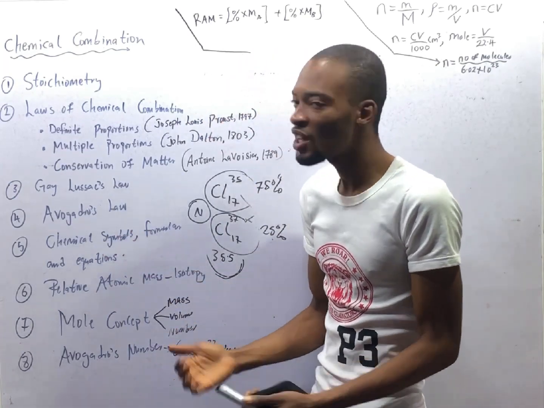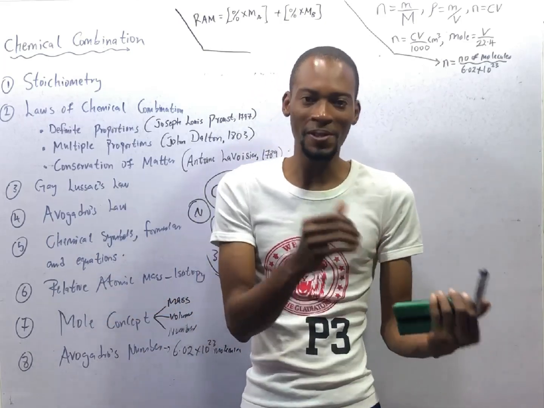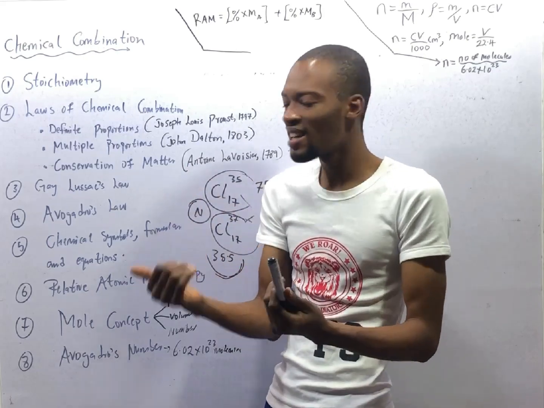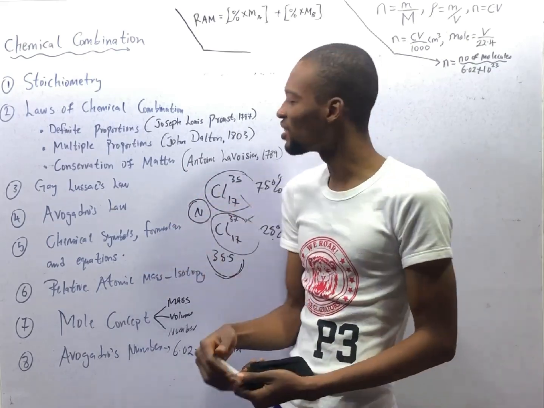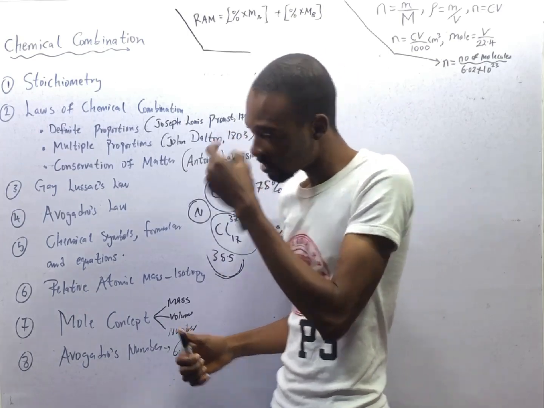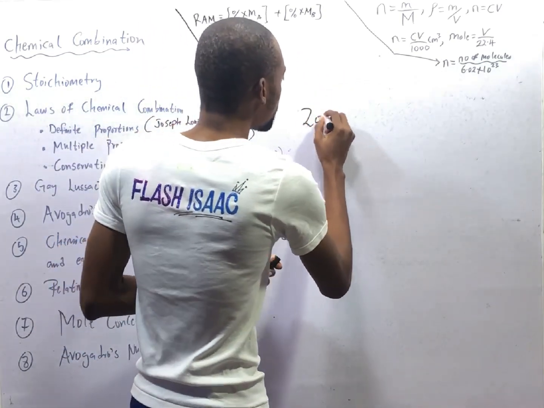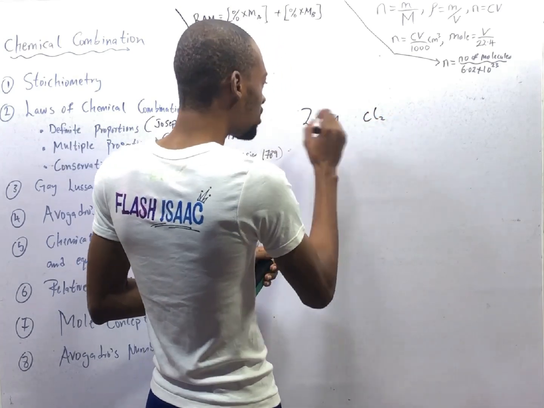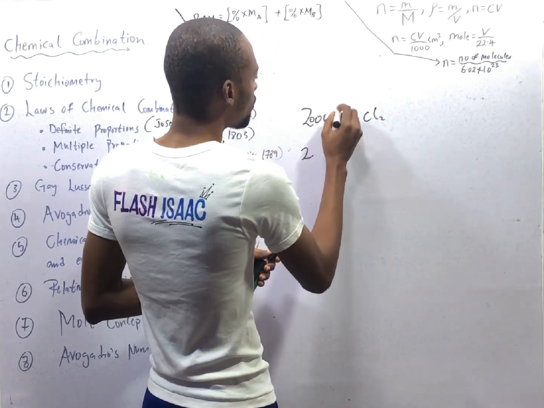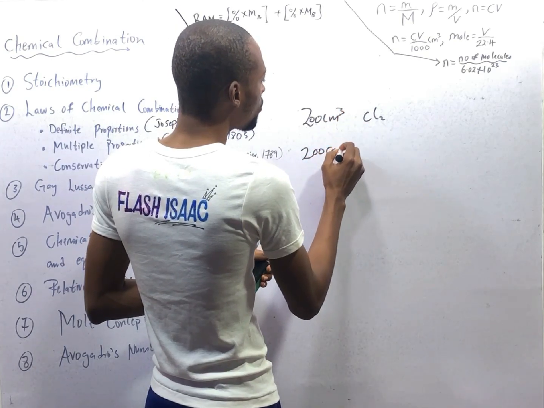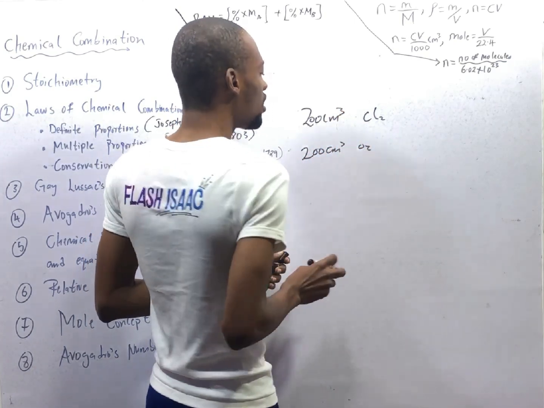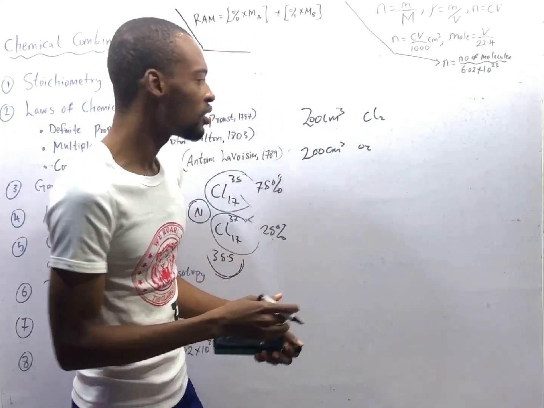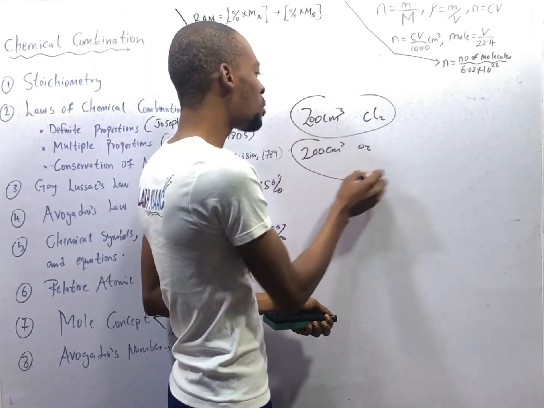Avogadro's law states that equal volumes of gases at the same temperature and pressure contain the same number of molecules. Which means if I have 200 cm cube of chlorine gas, and I have 200 cm cube of oxygen gas, so long as they are at the same temperature and pressure, they will contain the same number of molecules. So the number of molecules here will be the same as the number of molecules here.